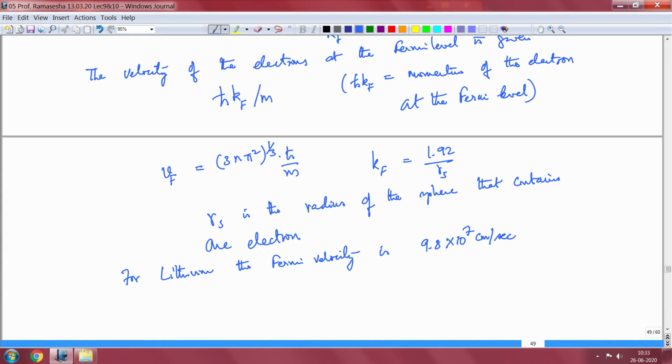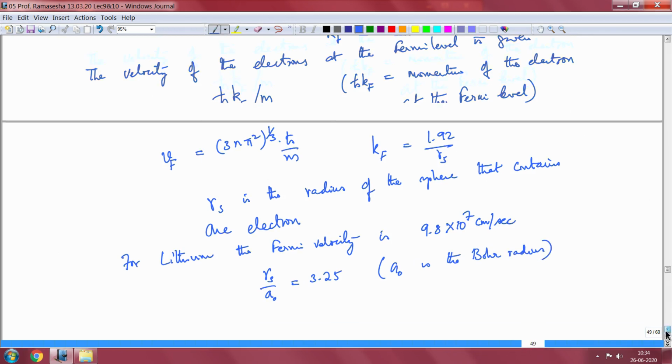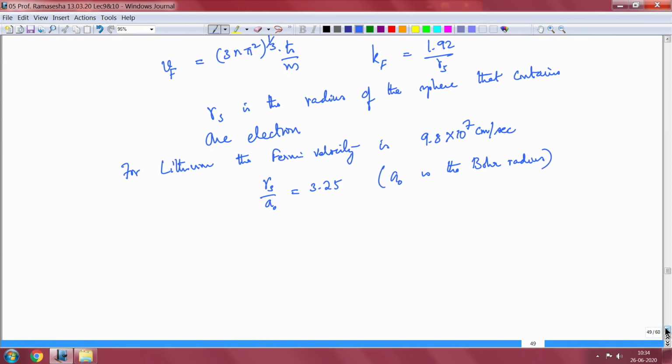Now compare this with the classical velocity. For lithium I have shown that Rs by a0, where a0 is the Bohr radius, a convenient unit of distance in atomic systems, is equal to 3.25.